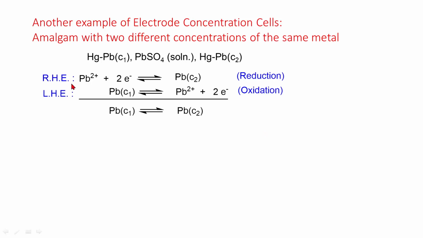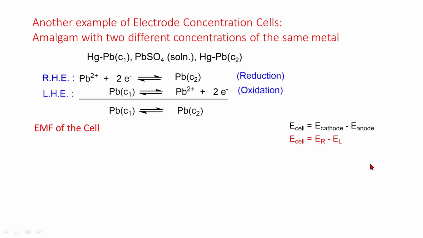At the right hand electrode, reduction takes place, lead ions to lead at concentration C2. At the left hand electrode, oxidation takes place, lead from concentration C1 gives rise to Pb2+. Overall reaction is lead at concentration C1 is in equilibrium with lead at concentration C2.